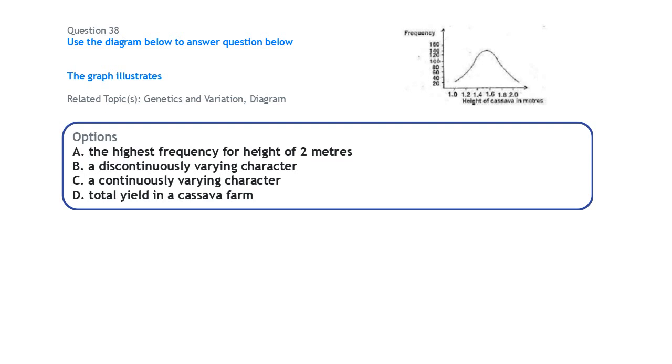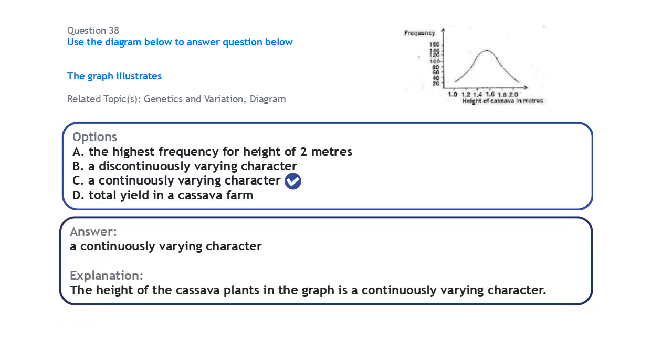The graph illustrates a continuously varying character. Okay, that is the height. The height here is a character, and you can see this continuously varying. That is why we have this curve here. Okay, if it is not varying, then you're going to have like a straight line. But here we have a curve which shows that the character or trait that is represented here is constantly varying.